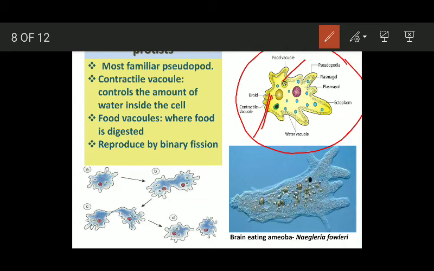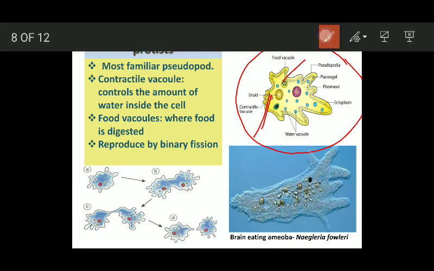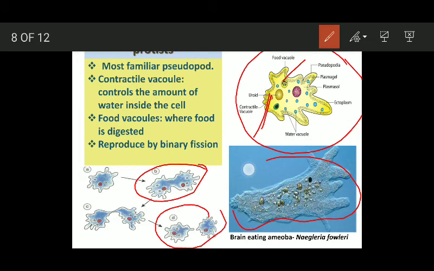The reproduction in amoeba takes place by binary fission. Here you can see two cells being formed from a single cell. This is the brain eating amoeba, which is known as Naegleria fowleri.